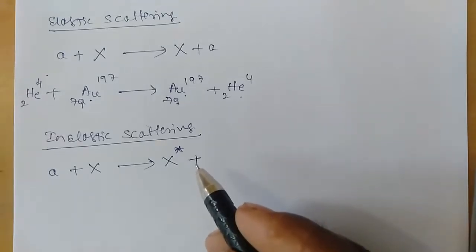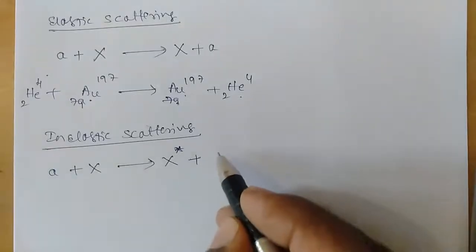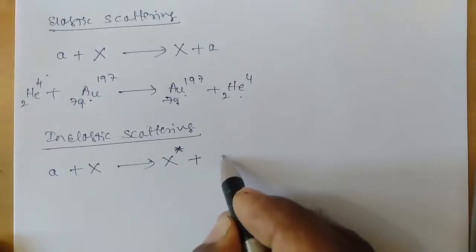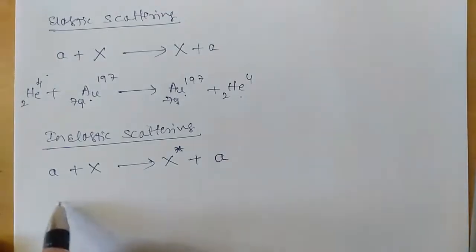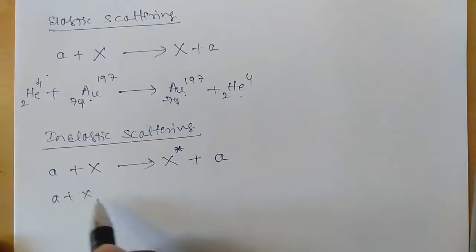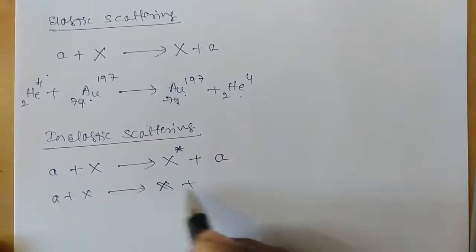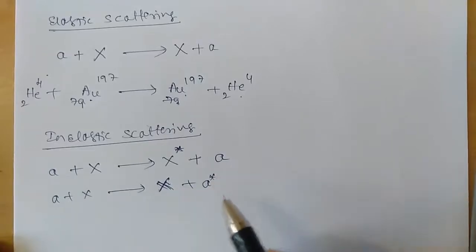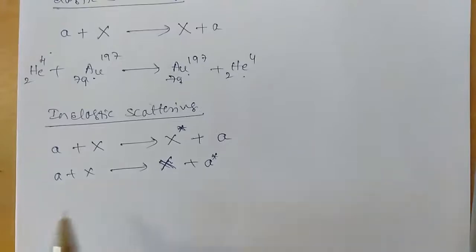After some time, by de-excitation or by emitting a gamma photon, it will come to the normal state. So this type of reaction is what we call an inelastic scattering. This is one of the possibilities. Another possibility is that instead of the residual nucleus, the ejectile may be in the higher energy state. Whichever it may be, if the target product nucleus or the ejectile is in the excited state, then such a type of scattering is what we call an inelastic scattering.